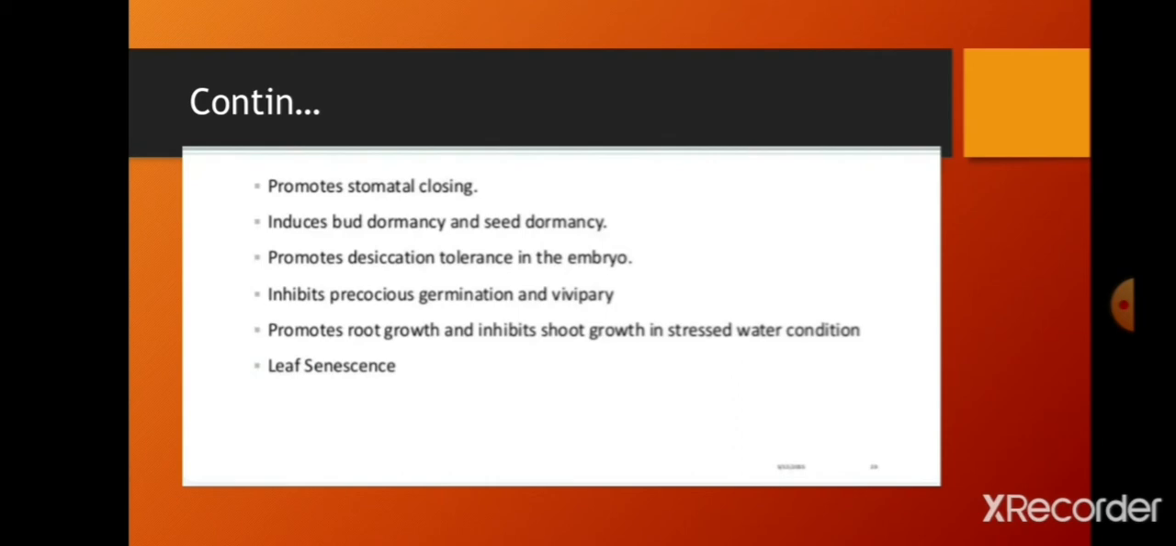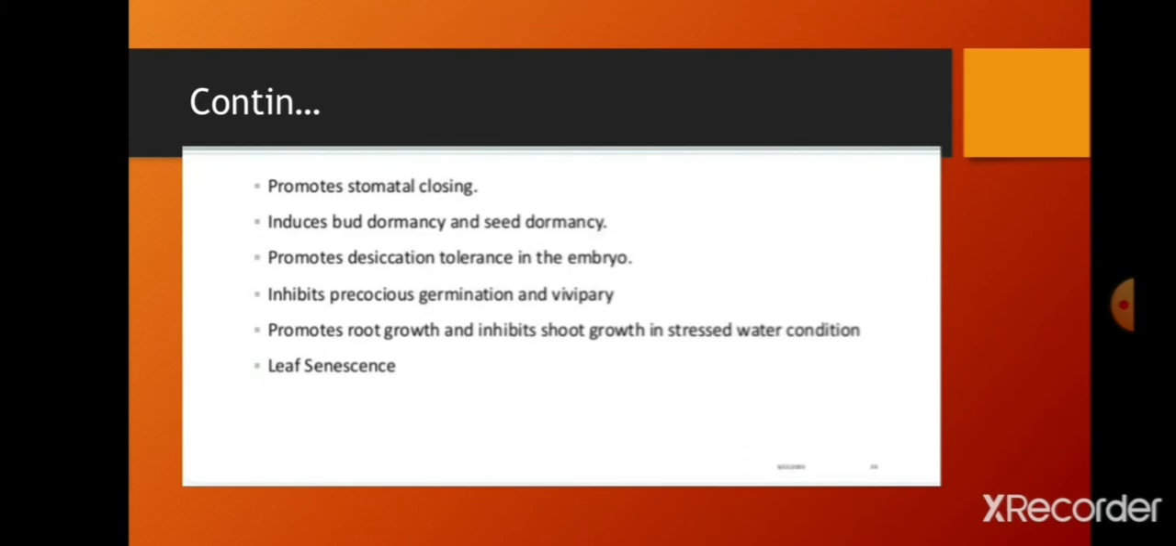It inhibits the germination of seeds inside the fruit, for example inside the corn, like in baby corn, or wheat. If a seed germinates in the panicle, it will not be useful. So it inhibits precocious germination and vivipary, and promotes root growth and inhibits shoot growth.